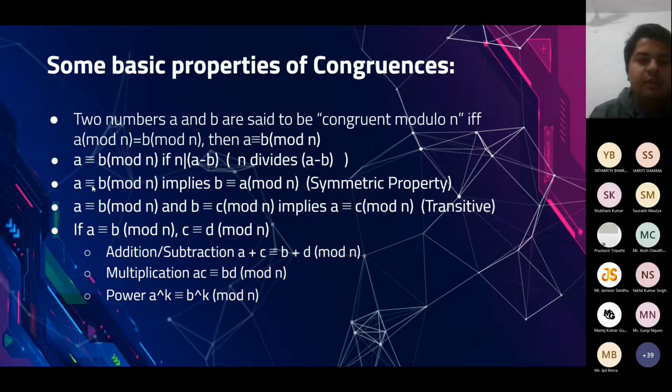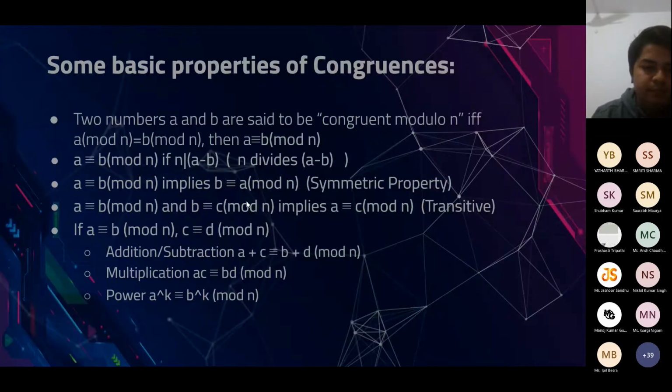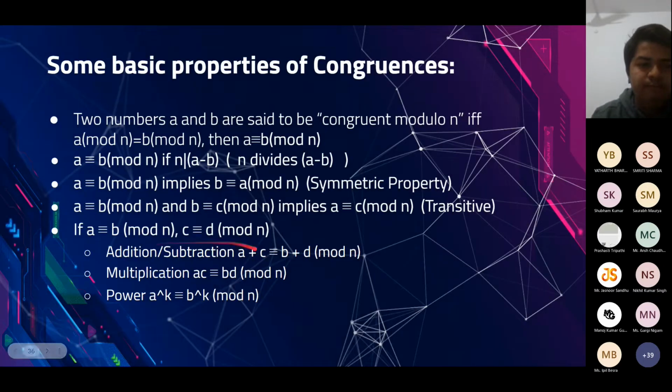It is symmetric, meaning A congruent to B has the same meaning as B congruent to A. And it is transitive also. It is true because A congruent to B means A mod n is equal to B mod n, and B congruent to C means B mod n is equal to C mod n. Because of these two relations, automatically A mod n will be equal to C mod n. So we can say that A is congruent to C mod n.